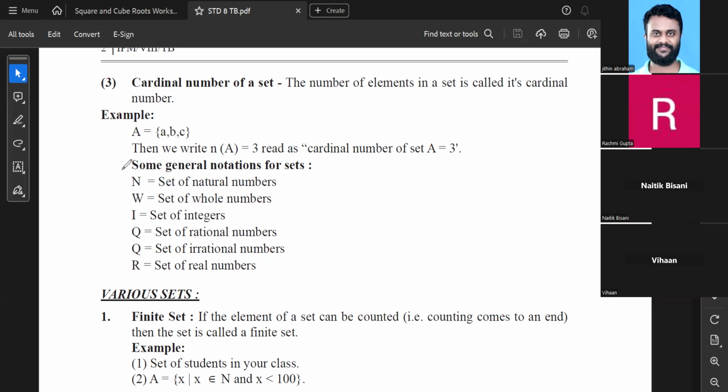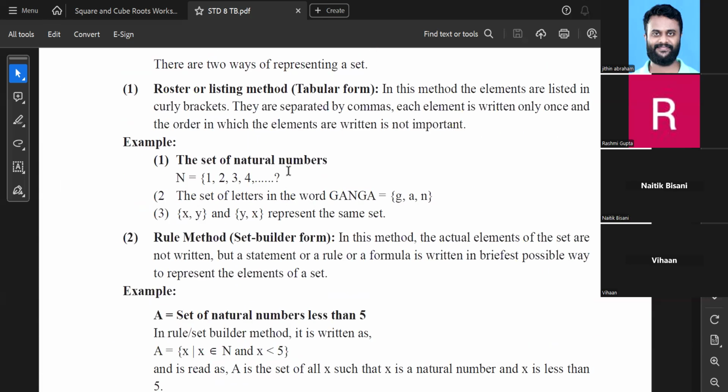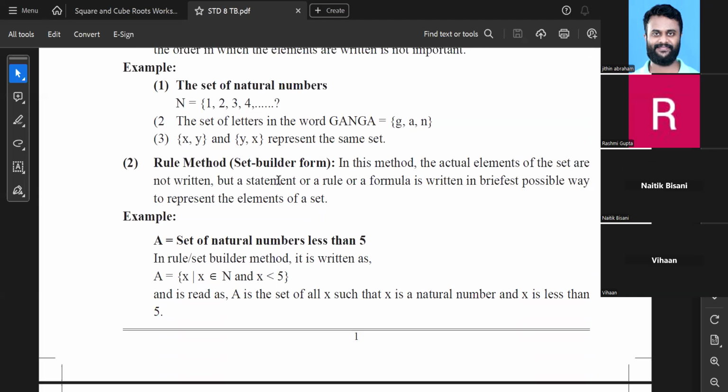ठीक है. Now there are some general notations which we must know. Whenever natural numbers come up, जैसे कि this method, the second method which we learned, which is called the rule method. There are only two methods which we have learned: one is the roster method or listing method, and the second one is the rule method. Roster method का एक और नाम है tabular form, and the other one is set builder form. Anyway, so rule method or set builder form.